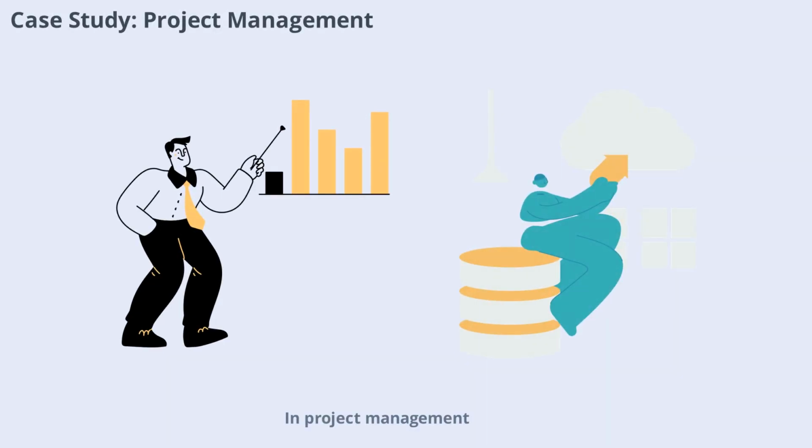Project management. Risk analysis is essential for meeting deadlines and budgets. For example, a construction project might face risks like weather delays, labor shortages, or equipment failures. By ranking these risks, the project manager can allocate resources to the most critical areas and develop contingency plans. This ensures the project stays on track, even when unexpected challenges arise.